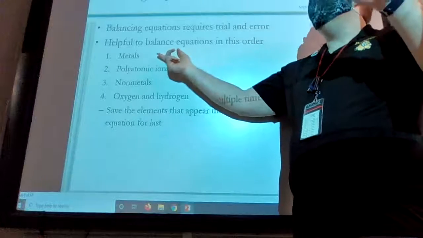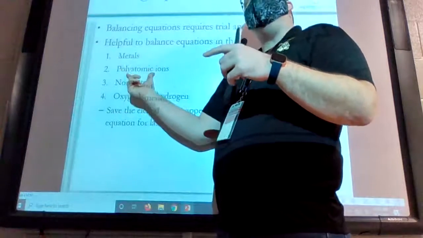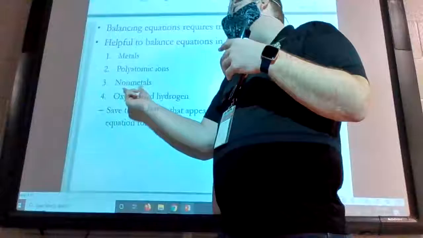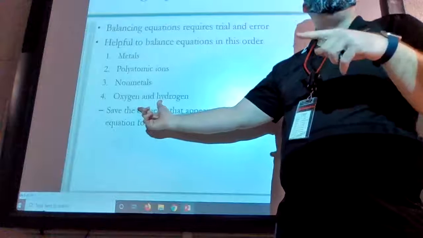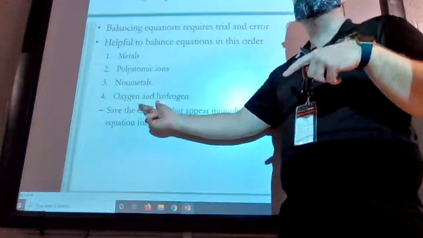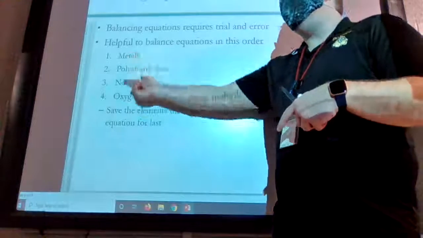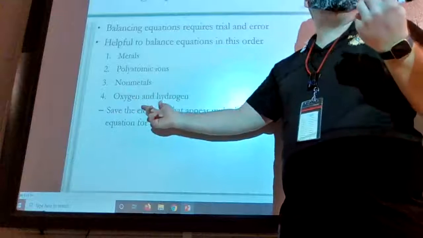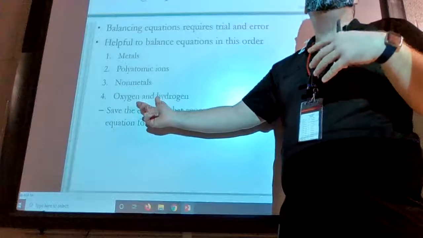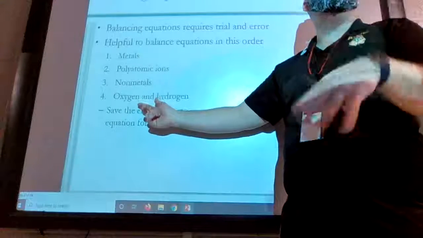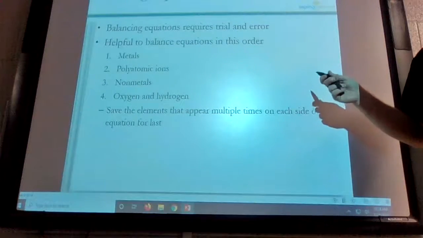So it is helpful to balance the equations in this order. You want to start with your metals and your complex ions that have multiple atoms in them. Move on to your nonmetals. And the most important thing is save the oxygen and the hydrogen for the end. The reason is most of your chemicals have oxygen and hydrogen. If you try to balance these first, by the time you go back and balance the rest of the stuff, your oxygens and hydrogens will be off again. Because they're the most common thing to be in an equation, you want to save these till the end and do them the very last. And that will help you out, especially if the oxygen or the hydrogen is by itself, like O2.